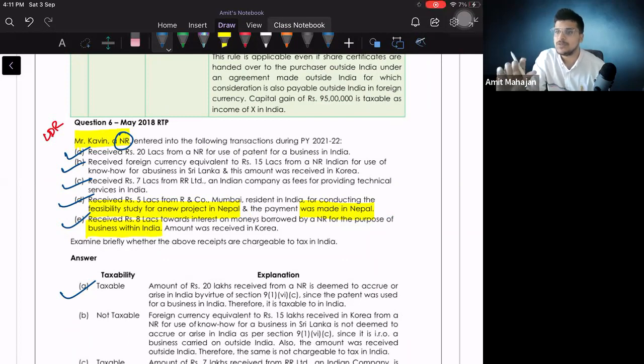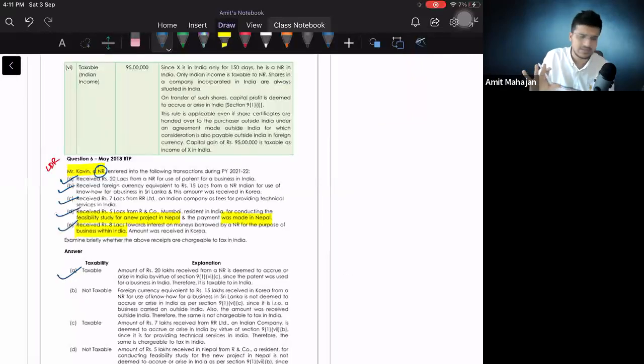I want you to try. If you are able to try that out and get the answer, or even if it goes wrong, it is okay. But if you try to get that answer, your confidence will grow that you are able to crack past paper questions also. So module questions and the important questions from RTPs I covered. These questions were important, so I covered them. So basically we are done with the practice of residential status. We did enough practice for residential status.